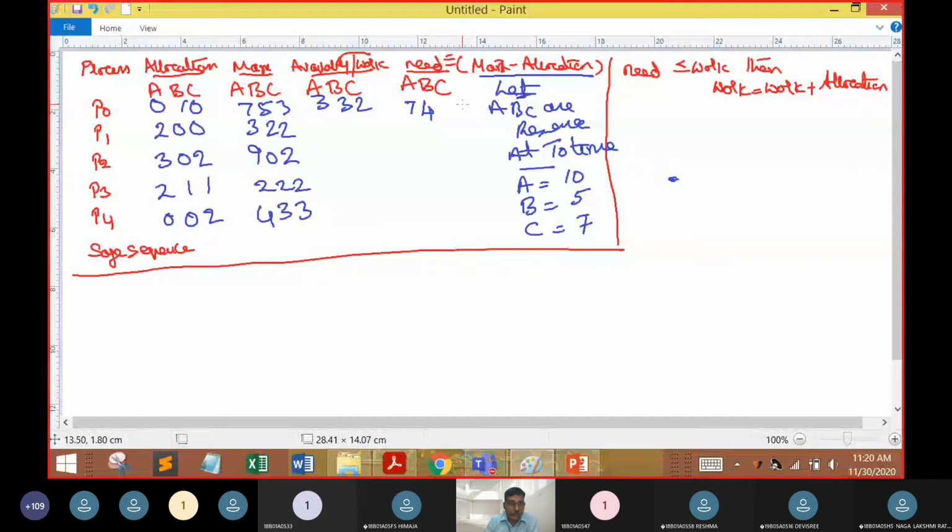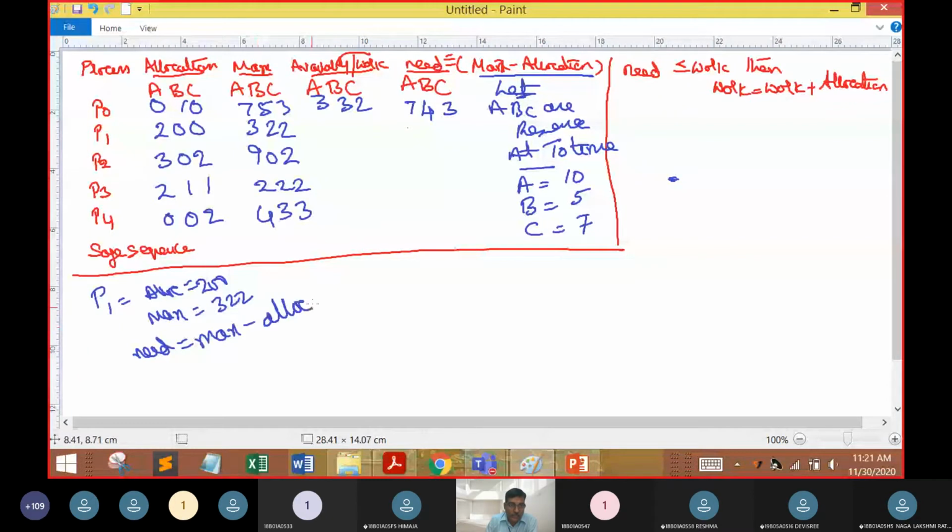Later on, for P1, how am I going to get the need? P1 allocation is 2, 0, 0, and maximum is 3, 2, 2. Need is equal to maximum minus allocation.